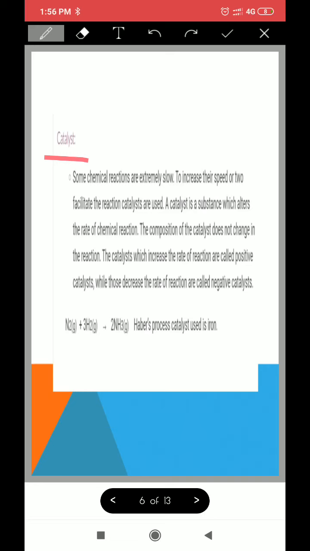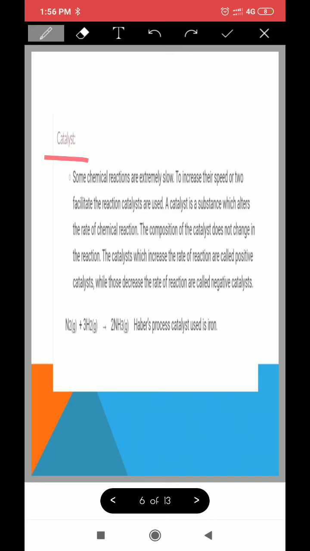Okay. As an example you can take this, what is given here: nitrogen and hydrogen to produce ammonia, and the catalyst used here is iron, children. Okay, but in case of potassium chlorate, we can use another catalyst.